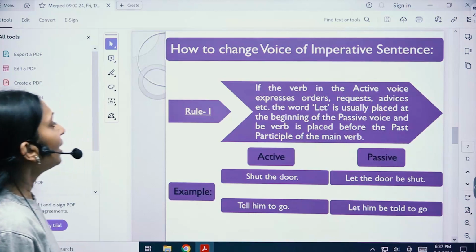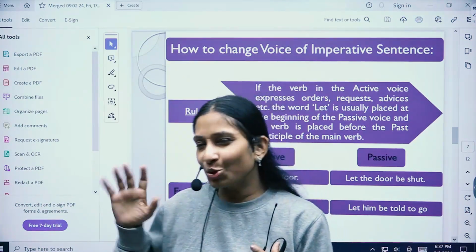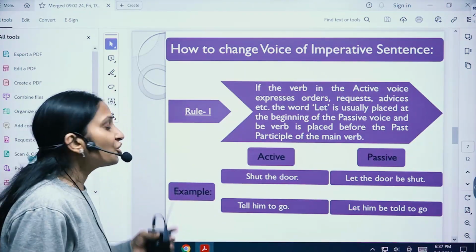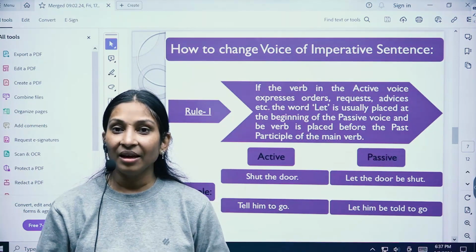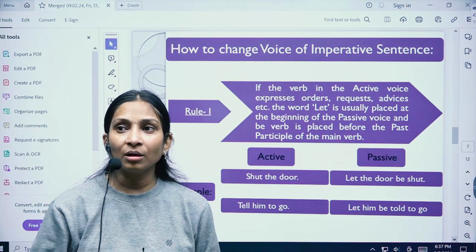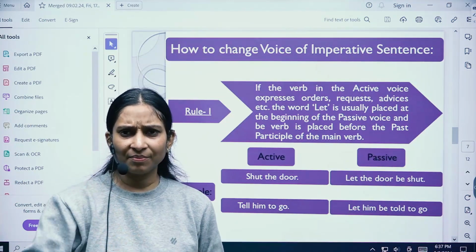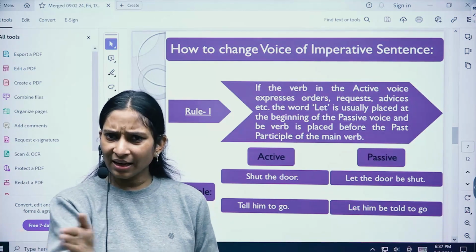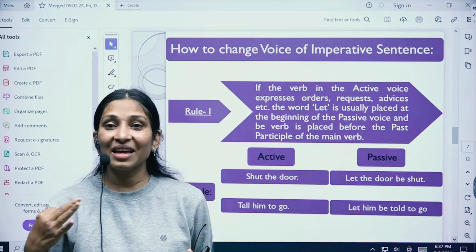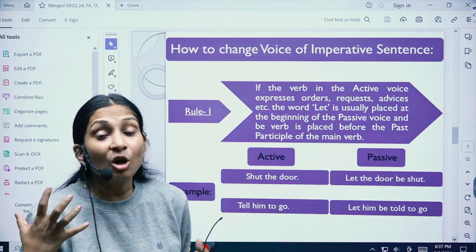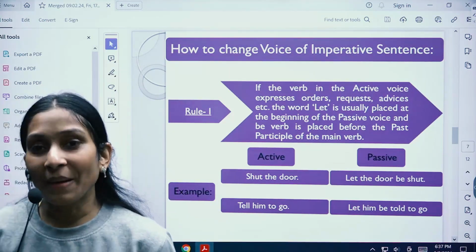Okay. So, this is the request, advice. Usually such sentences do come. Shut the door. If I say stand, this is also a sentence. If I say, give me a glass of water, right? If I say sit, if I say stand in line, okay, all these are either command, request, advice, warning, right? So how to convert these sentences from active to passive, right?